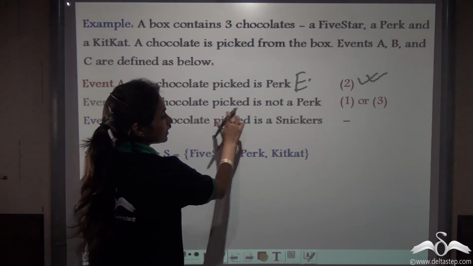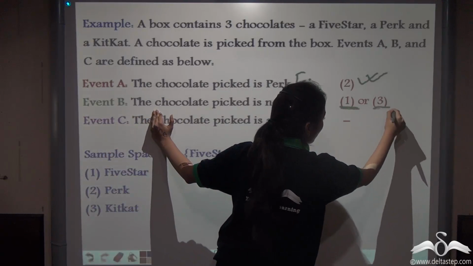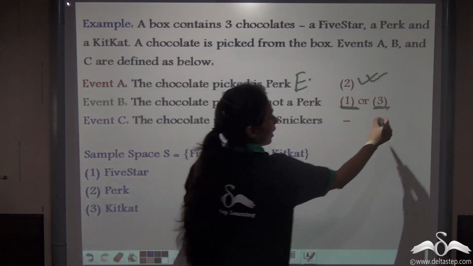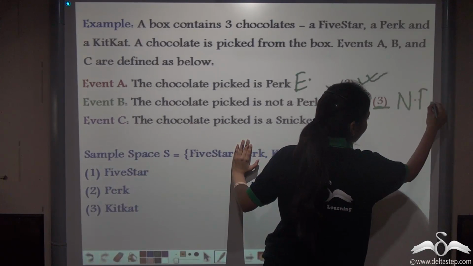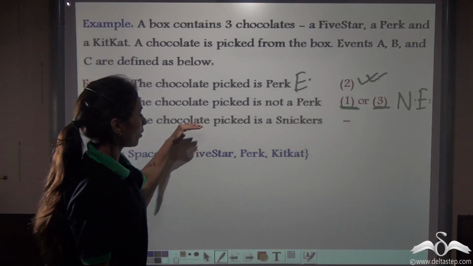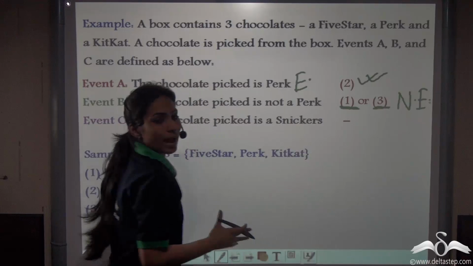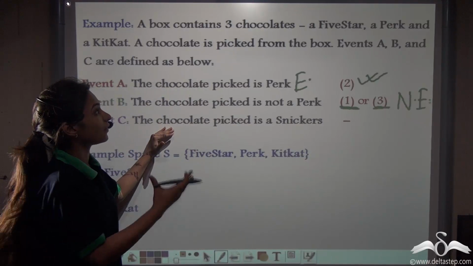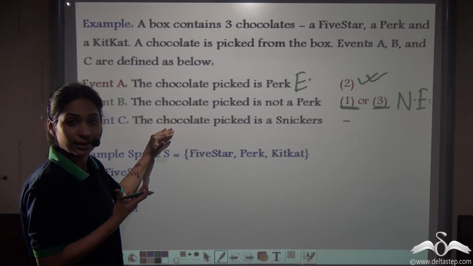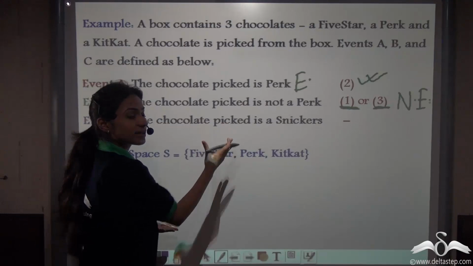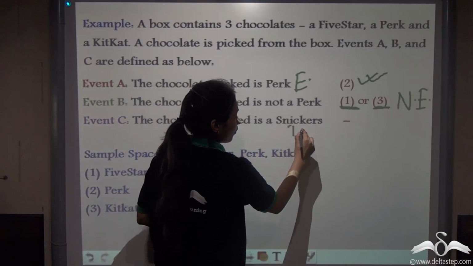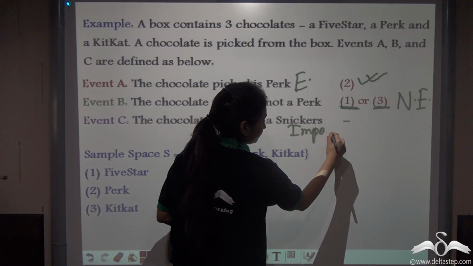I can see that this event is defined by 2 outcomes, so it will be regarded as a non-elementary event. What about this one? This one is defined by no outcome. And we know that if in a box we have a 5-Star, a Perk and a Kit Kat, there is no chance of getting a Snickers. So this is an impossible event.